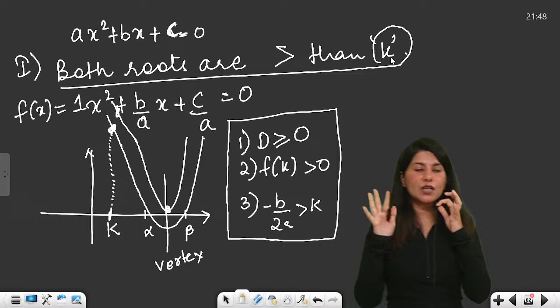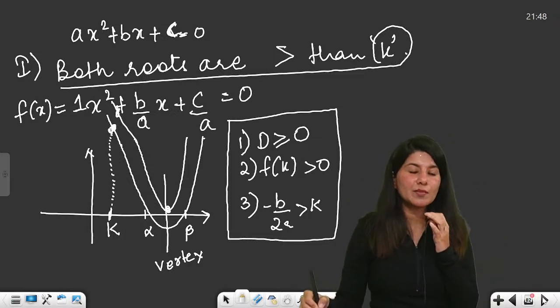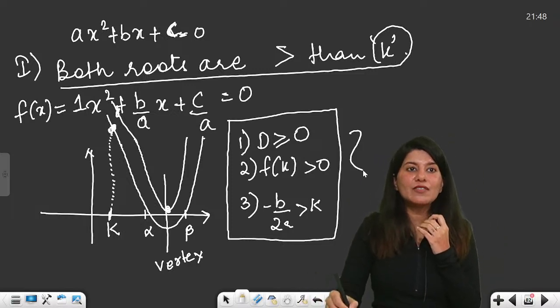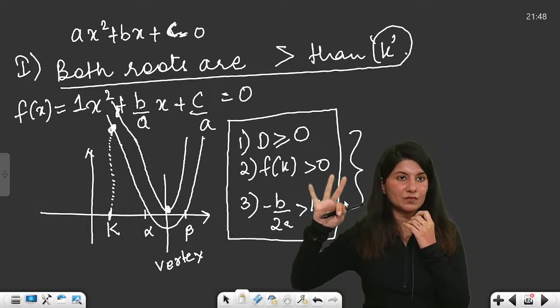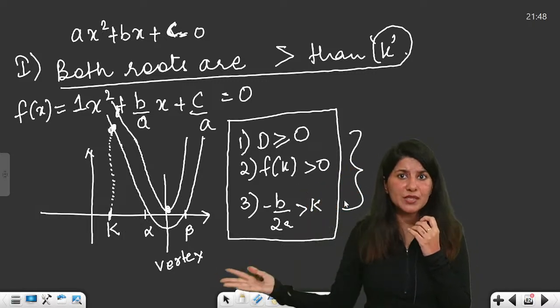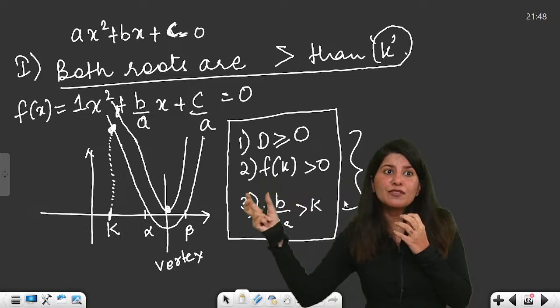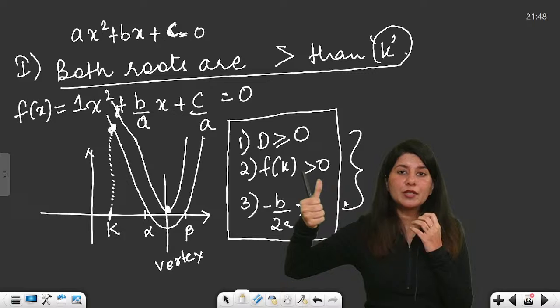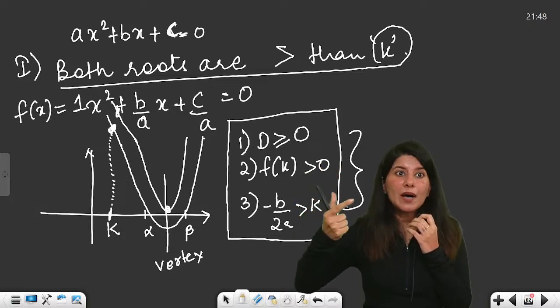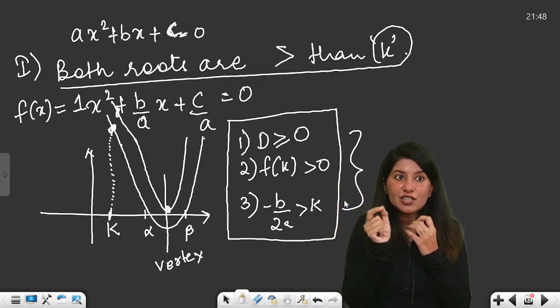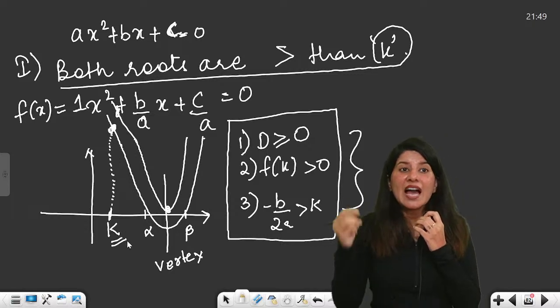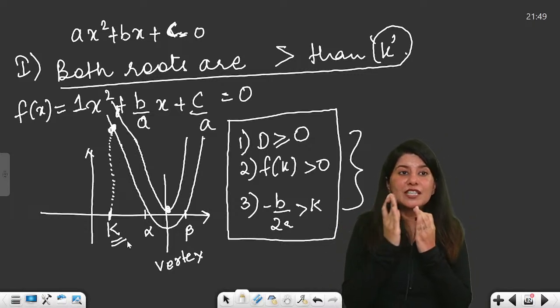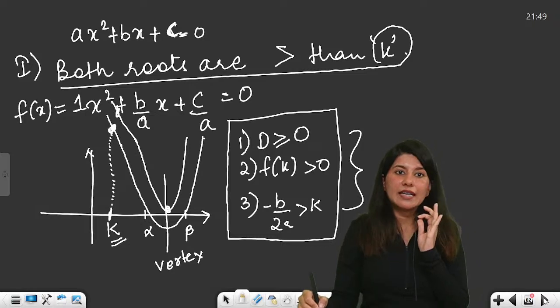We will solve the problems as well. Do not worry, but understand this, that we will always talk about three things. Whenever we talk about location of roots, that where are my roots located with respect to a real number k, we will talk about the discriminant, we will talk about the value of that function at my real number k, and we will talk about the position of the vertex with respect to k, right?